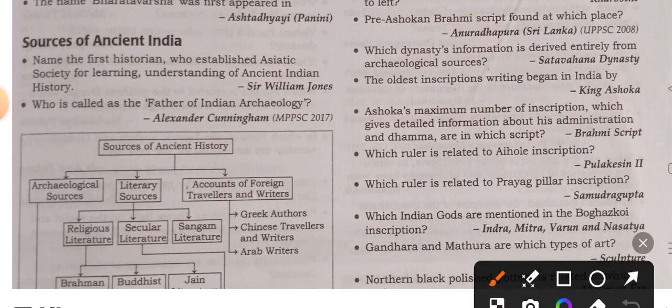The oldest inscription writing began in India by King Ashoka. Ashoka's maximum number of inscriptions, which give detailed information about his administration and Dhamma, are in which script? They are in Brahmi script.